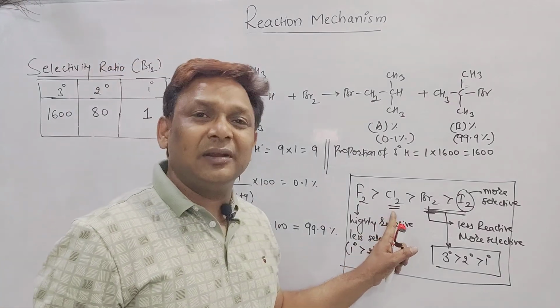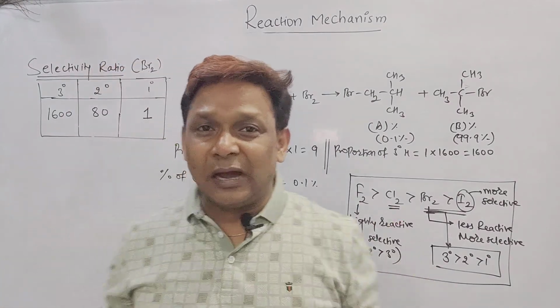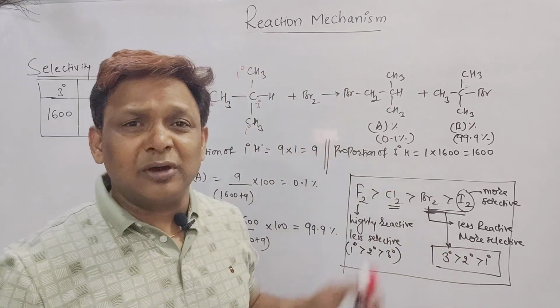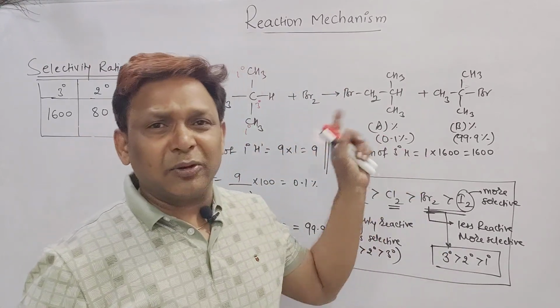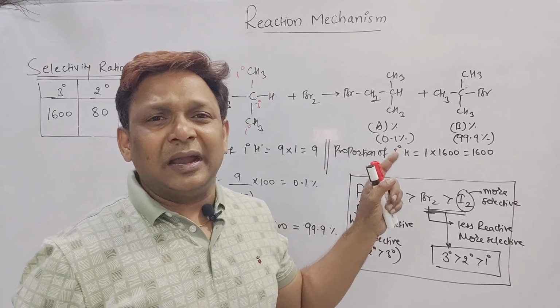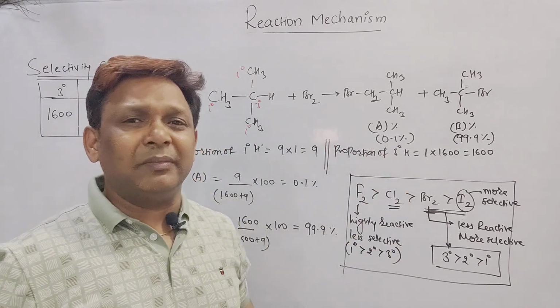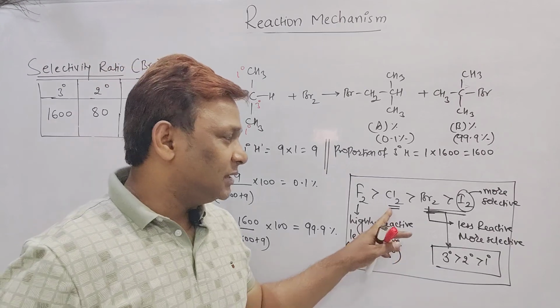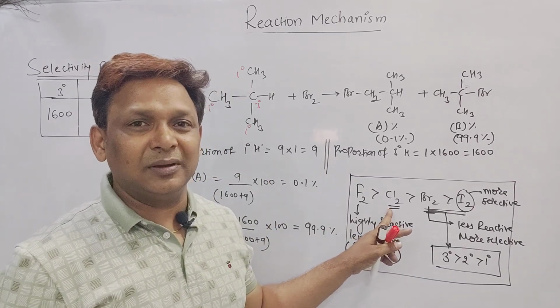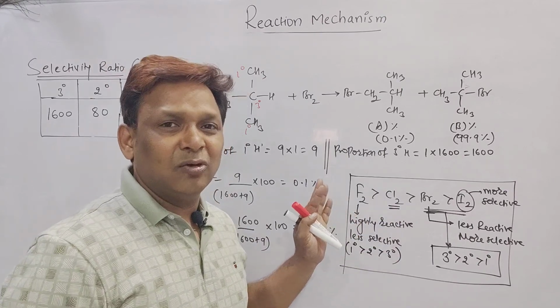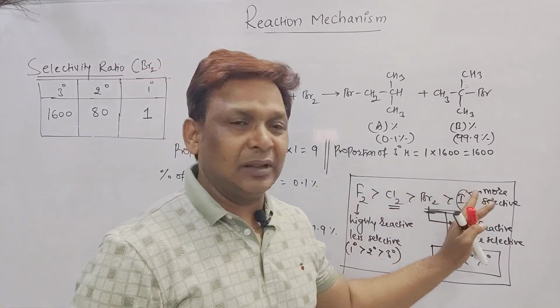But chlorination, it depends on how the structure is. Just now we saw one structure in the previous example, where we would feel that chlorine attack on the tertiary carbon should be major and chlorine attack on the primary carbon should be minor. But it doesn't, because it depends on the reactant involved. So these two we can say, fluorine and bromine, iodine.